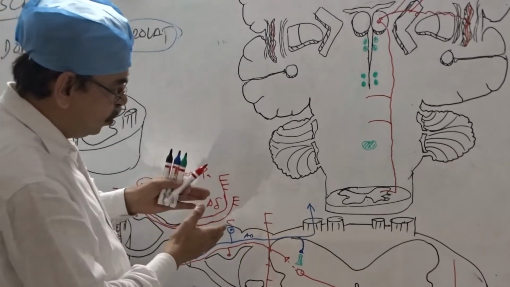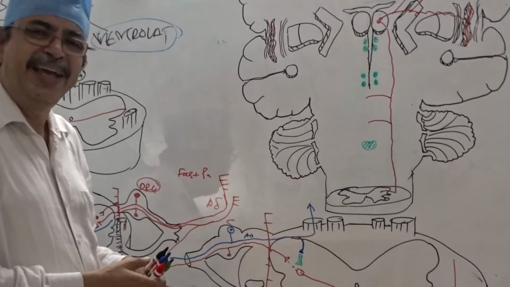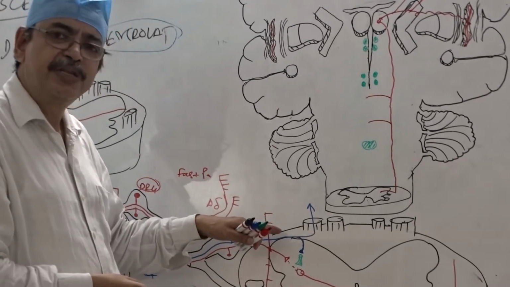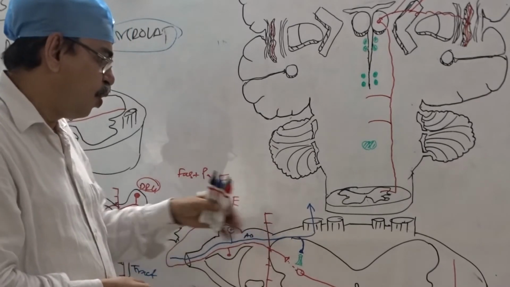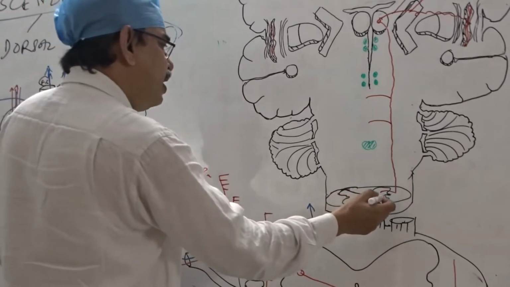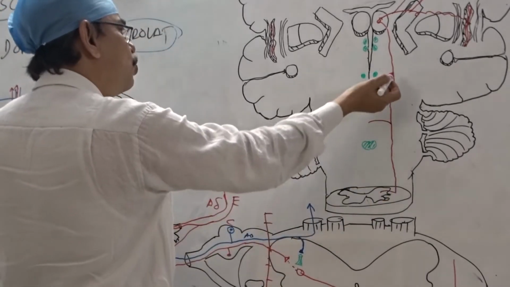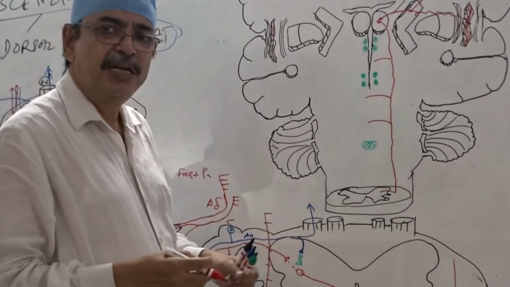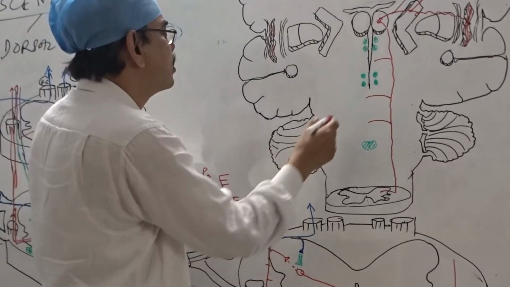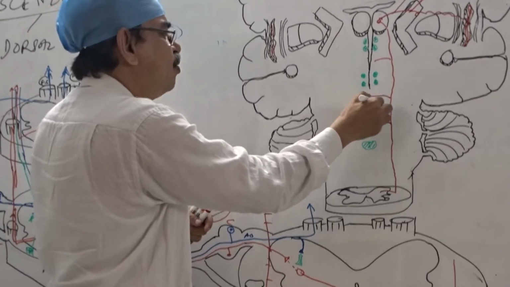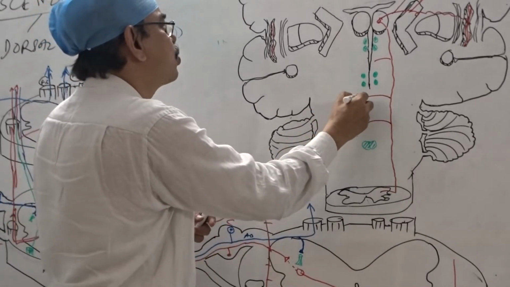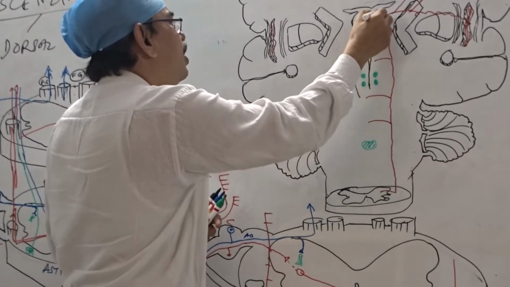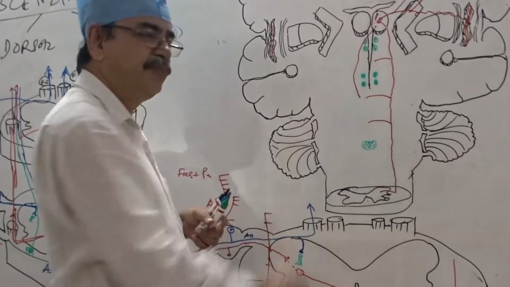Now the inhibition of the pain can be done at the spinal cord level by the stimulation of these large myelinated fibers. Also, the ascending fibers of the pain go to stimulate different parts of the brain stem and also other structures. So what happens? These structures like the reticular activating system are stimulated and they send the information to the intrathalamic nuclei.